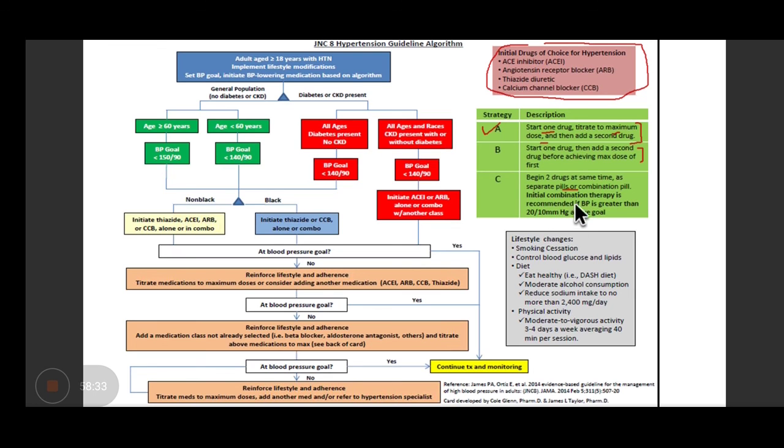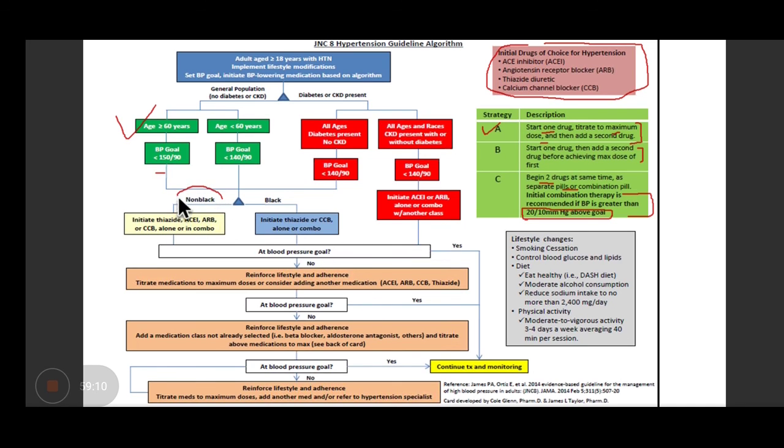as separate pills. Initial combination therapy is recommended, but you should do this only if BP is greater than 20 millimeters above your goal BP; then only start with two drugs. Please remember that. Let's say your goal BP is 150/90 and the patient comes to you with 180/110. In such a case, you will start with two drugs. Lifestyle changes we have already discussed. You know it. If age is more than 60, what is the goal BP, and all these things.